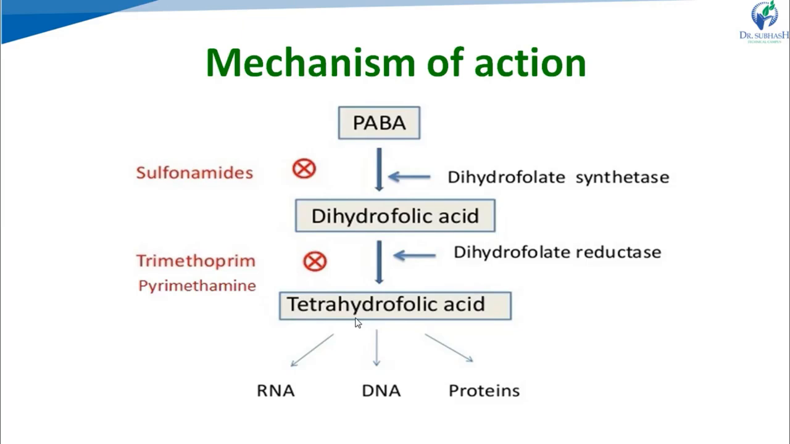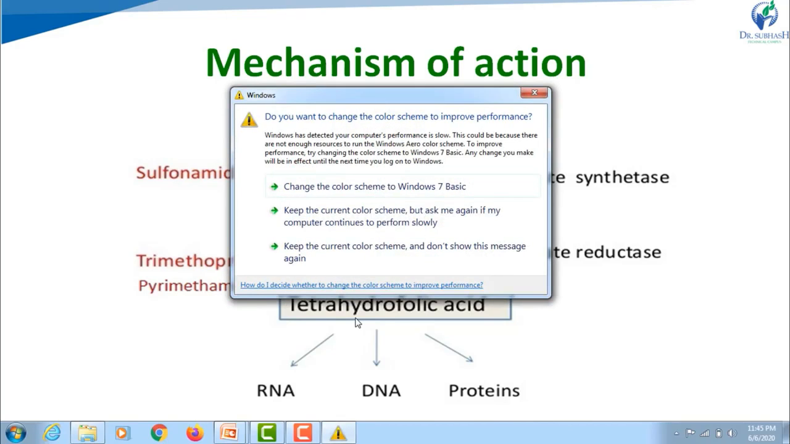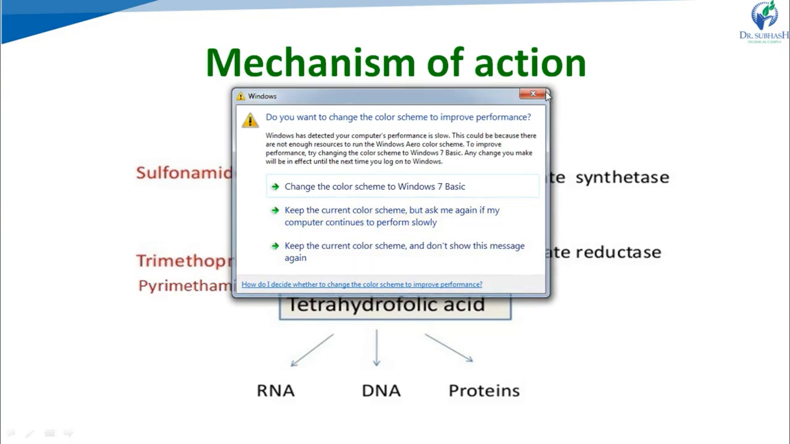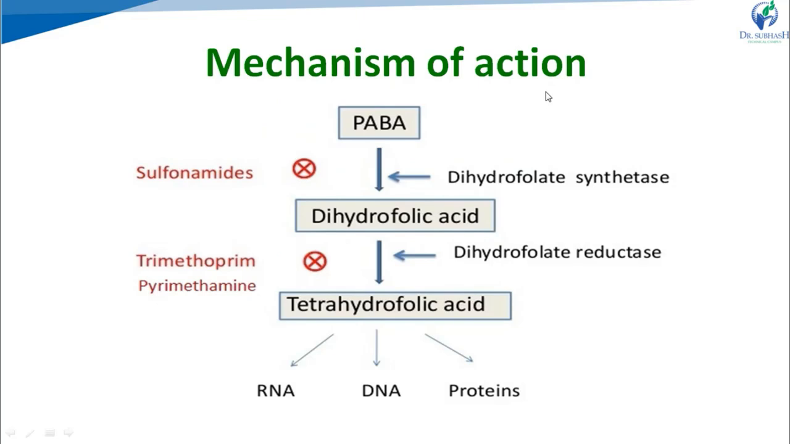Now, how is tetrahydrofolic acid synthesized in bacteria and protozoa? It starts with PABA, that is para-aminobenzoic acid. Para-aminobenzoic acid is incorporated with the pteridine molecule in the presence of the enzyme dihydrofolate synthetase and forms dihydrofolic acid. This is the first step, conversion of PABA to dihydrofolic acid with the help of the enzyme dihydrofolate synthetase, and this step is inhibited by the sulfonamides.